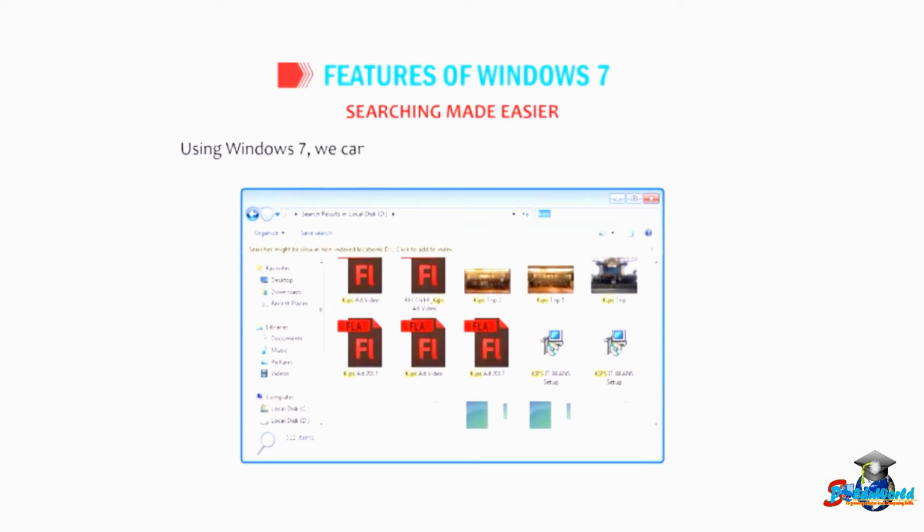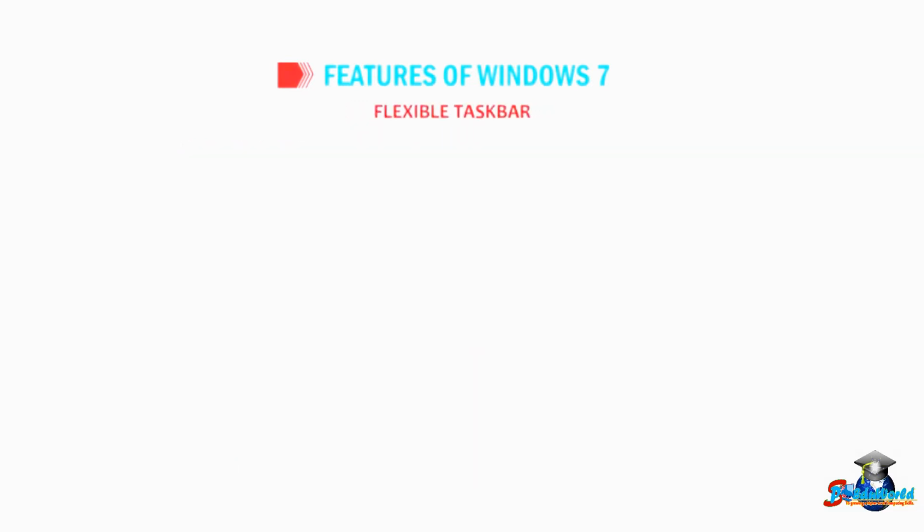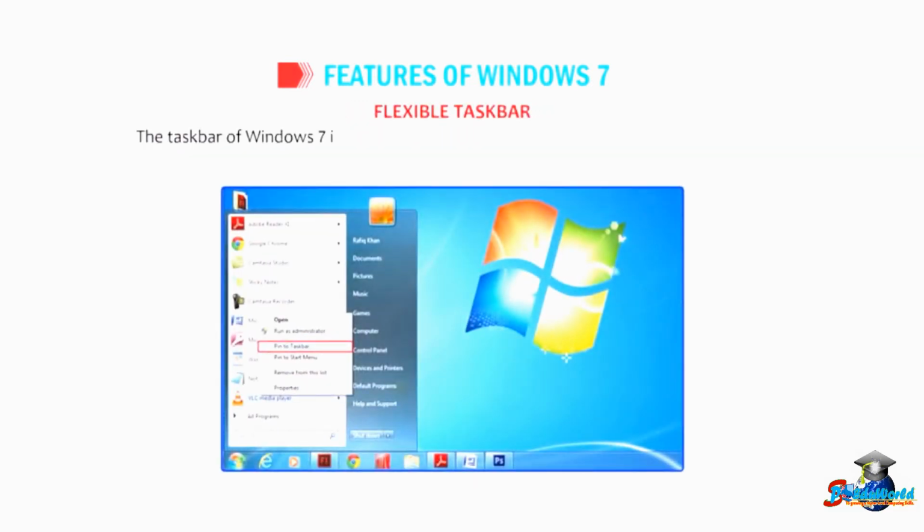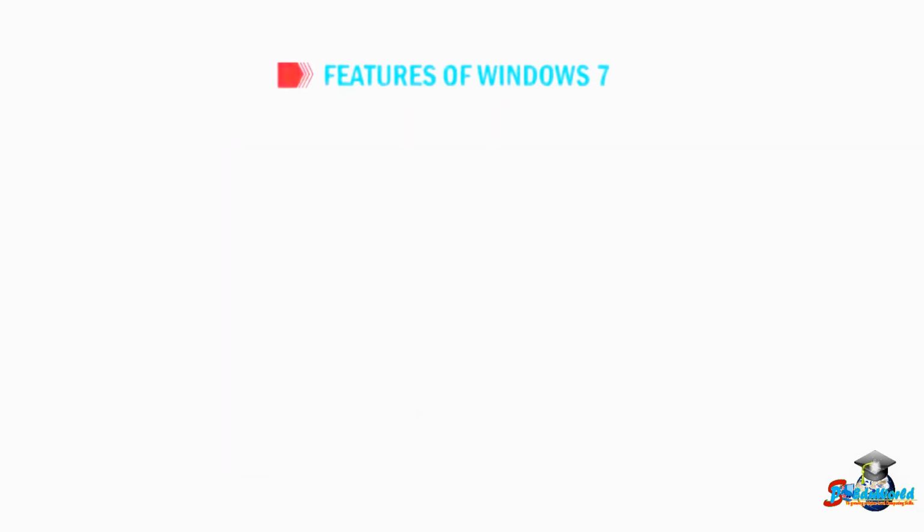Using Windows 7, we can quickly search any file or folder in our computer. Flexible taskbar. The taskbar of Windows 7 is more flexible and application-oriented, unlike the previous versions of Windows. We can pin our favorite programs on the taskbar for easy access.